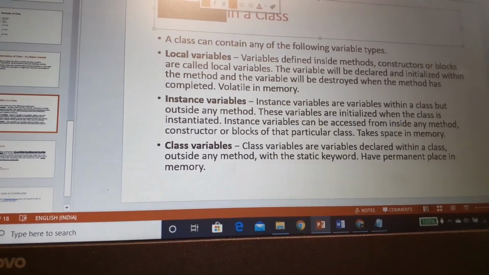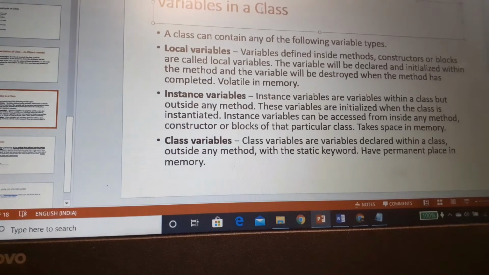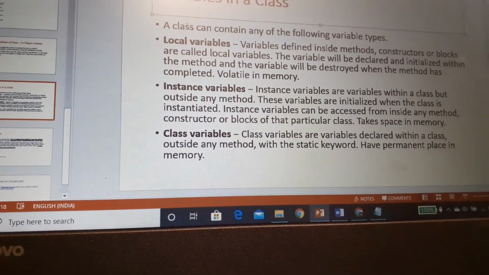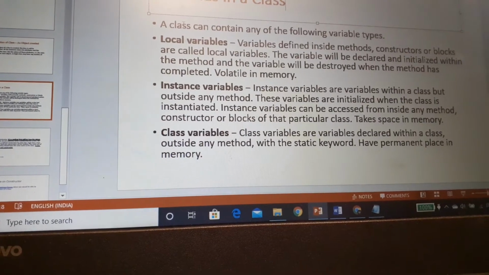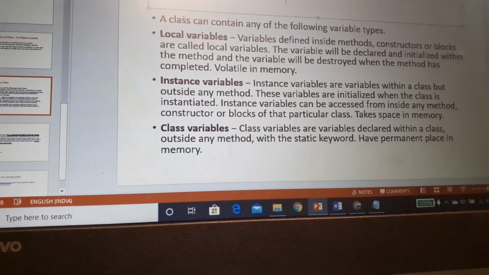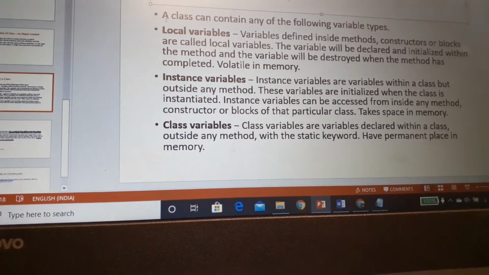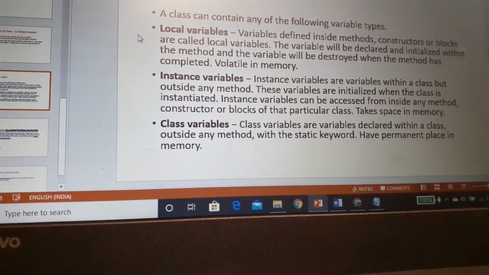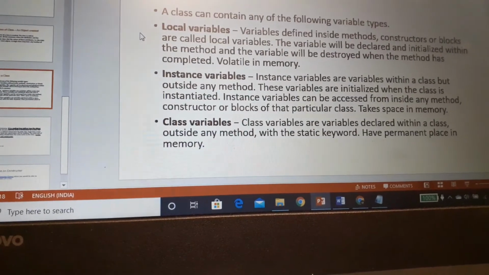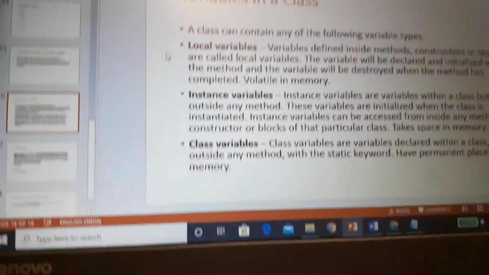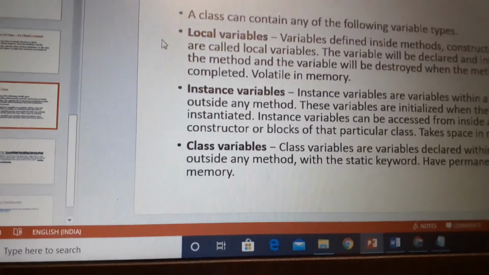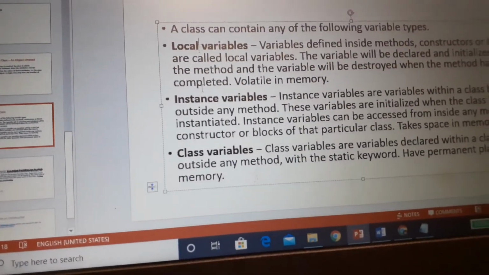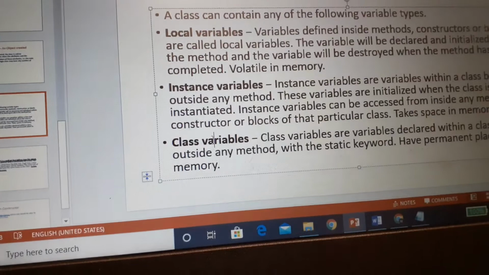Now, variables is a basic concept that is related with class. Variables are nothing but some space that is allocated in the memory. How that space will be allocated is defined with different kinds of variables. So whenever we declare a variable, we occupy some space in the memory. In Java, mainly three types of variables are used: local variables, instance variables, and class variables.